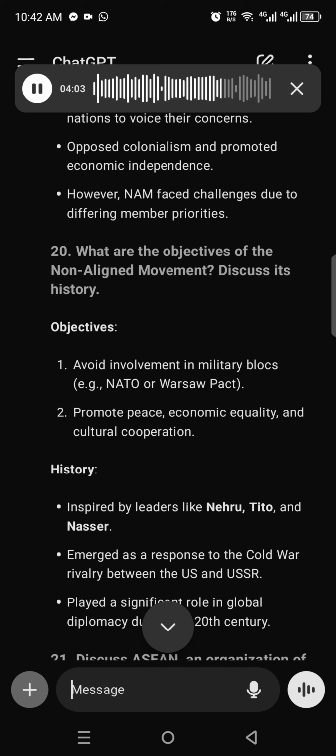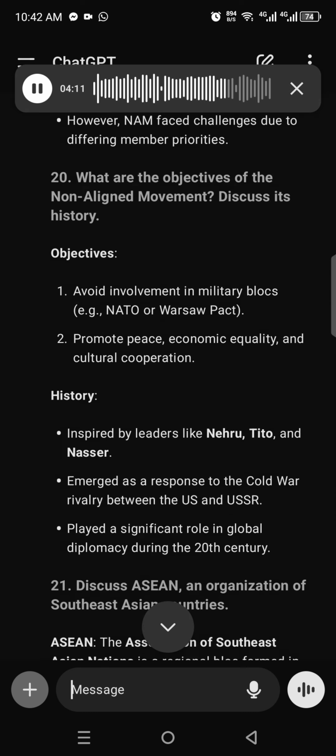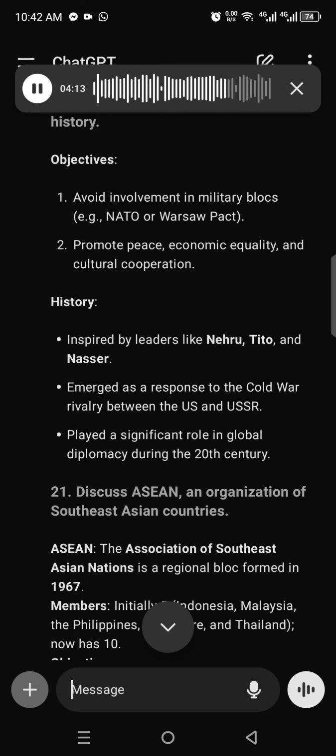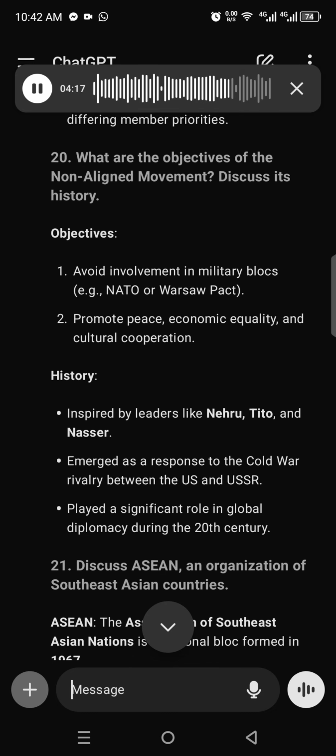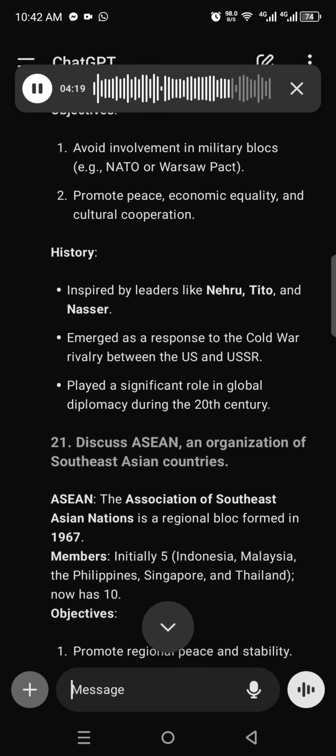20. What are the objectives of the Non-Aligned Movement? Discuss its history. Objectives: 1. Avoid involvement in military blocs, e.g., NATO or Warsaw Pact. 2. Promote peace, economic equality, and cultural cooperation. History: inspired by leaders like Nehru, Tito, and Nasser. Emerged as a response to the Cold War rivalry between the US and USSR, played a significant role in global diplomacy during the 20th century.